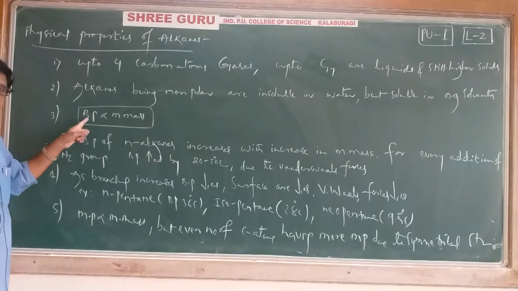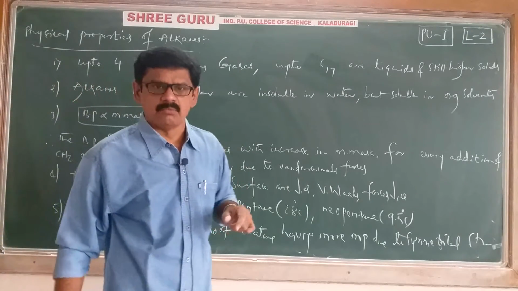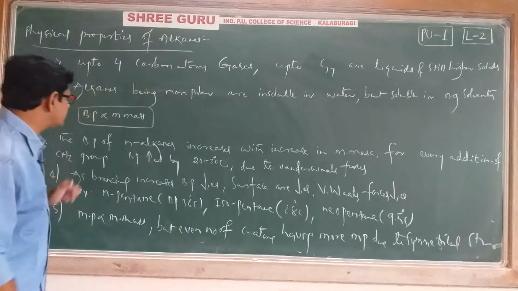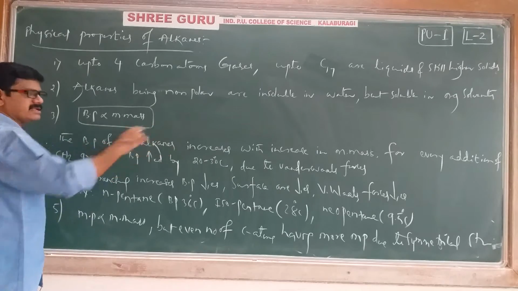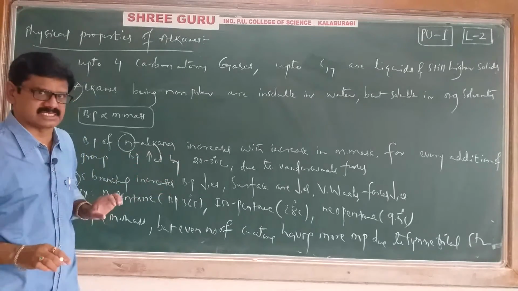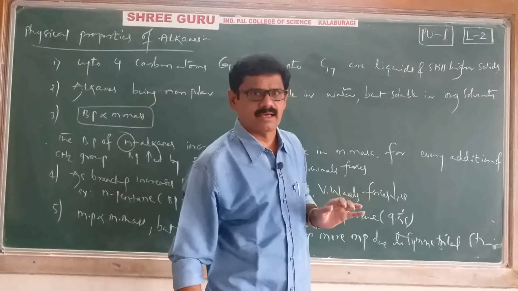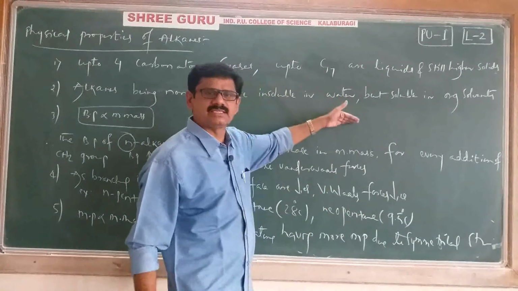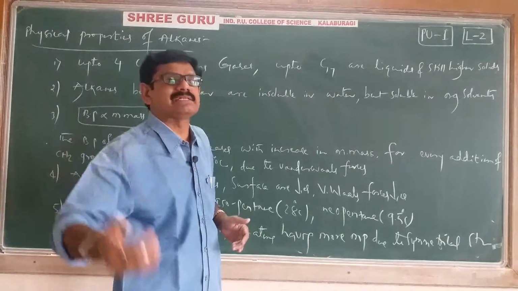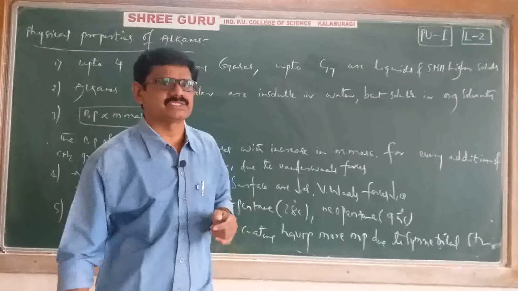Third point, boiling point. Generally, boiling point is directly proportional to molar mass, nothing but molecular mass. More is the molar mass, more is the boiling point. Next, the boiling point of N alkanes. What is the meaning of N? N for normal alkanes, without any branches. Normal alkanes' boiling point increases with increase in molecular mass. Suppose methane to ethane, ethane to propane, propane to butane, like that. If the carbon chain increases, obviously molar mass increases, and if molar mass increases, boiling point also increases.